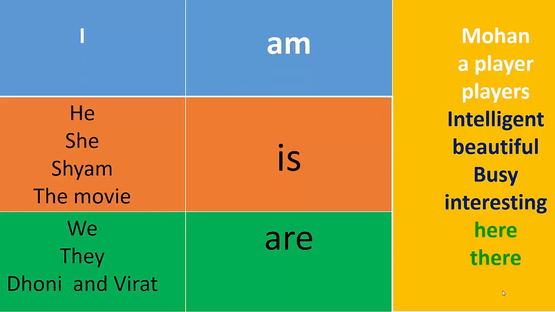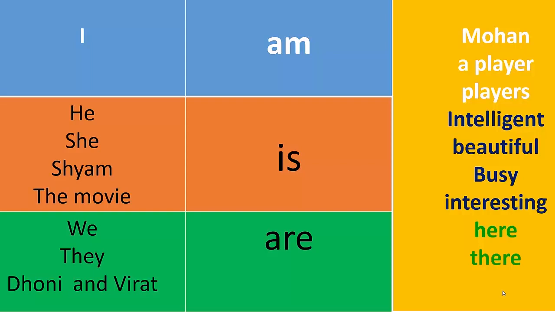To understand the using of am, is, are categorically, you keenly observe this chart where you have the subject, helping verb, and the object. See the objects, you see the white are nouns, and the blue are the adjectives, and the green are the adverbs.